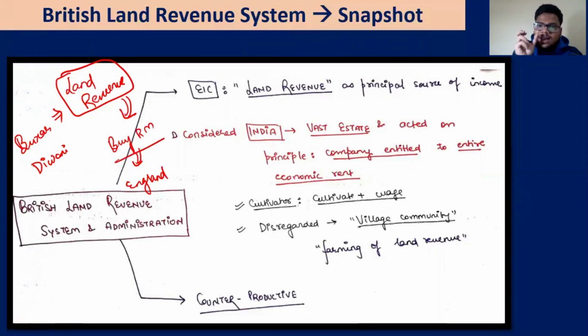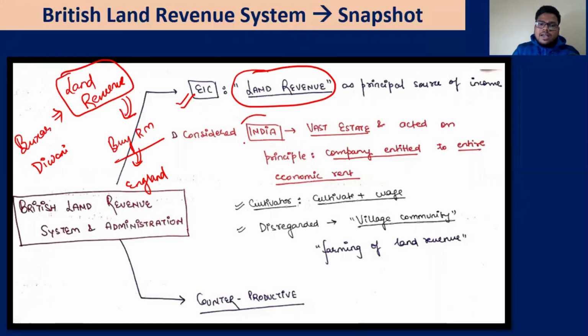Land revenue was the principal source of income for the East India Company. Hence the idea was to extract as much revenue as possible from the land.